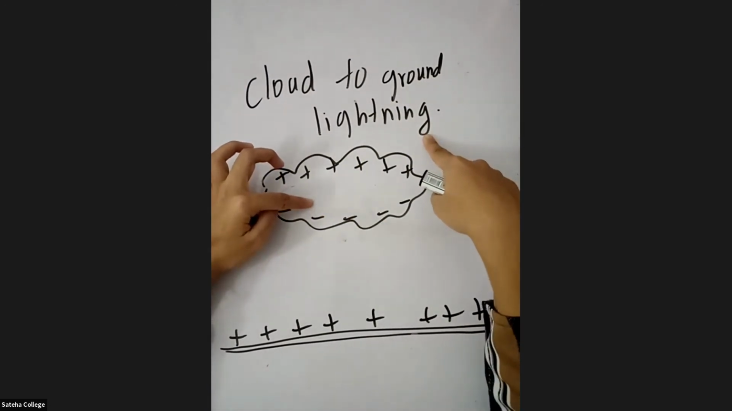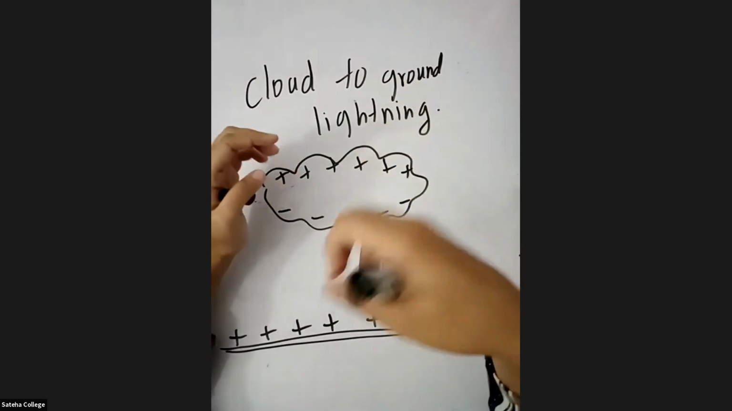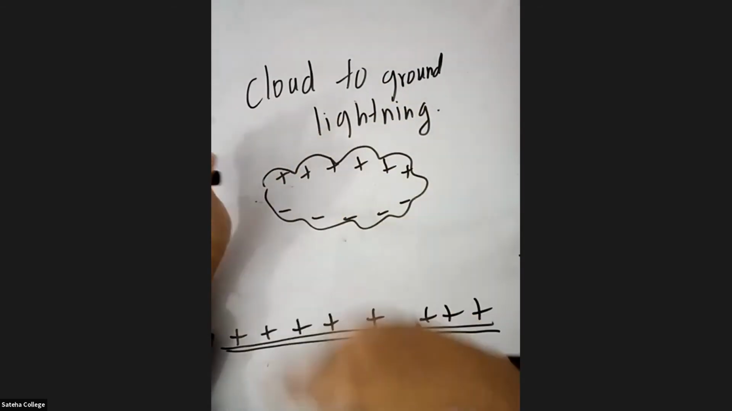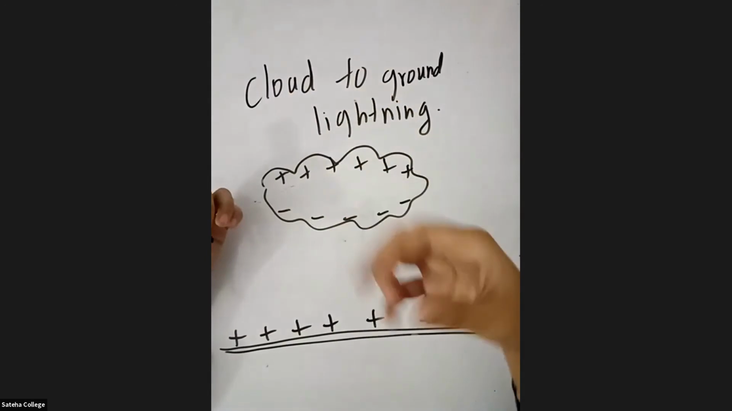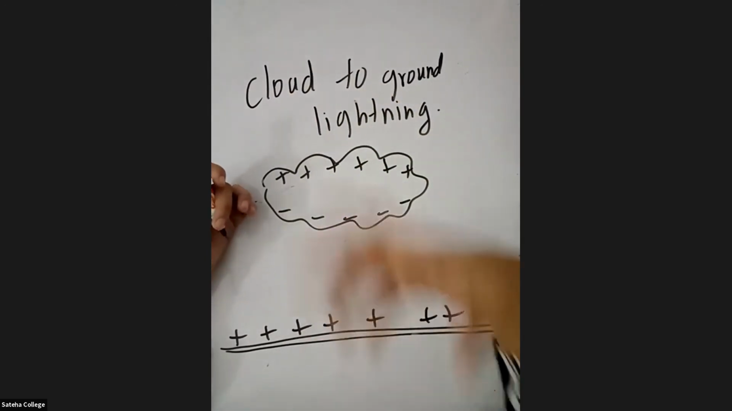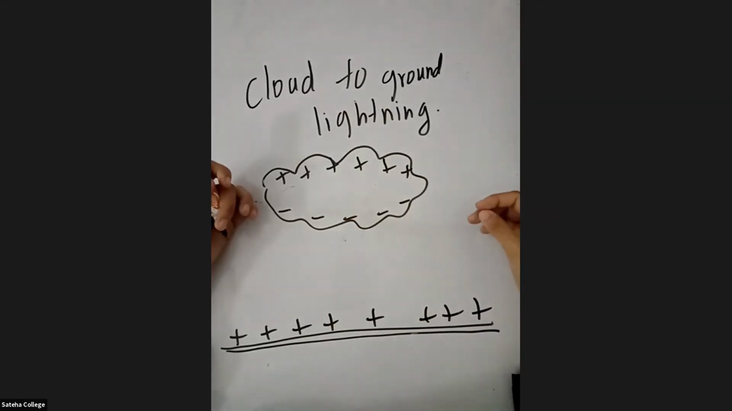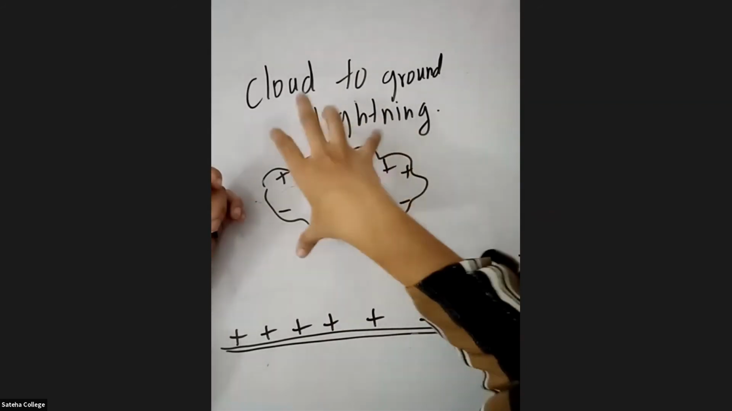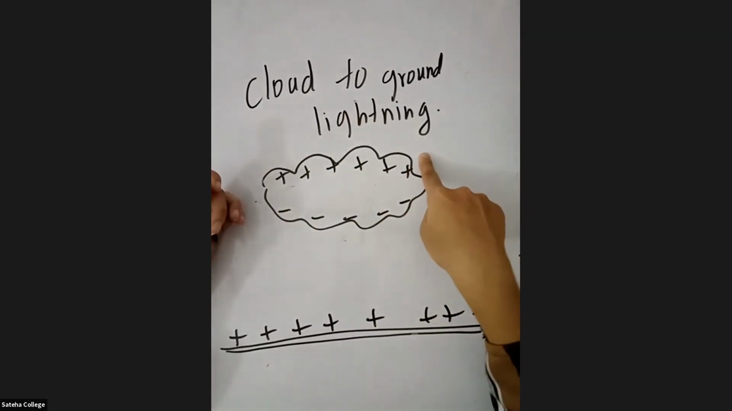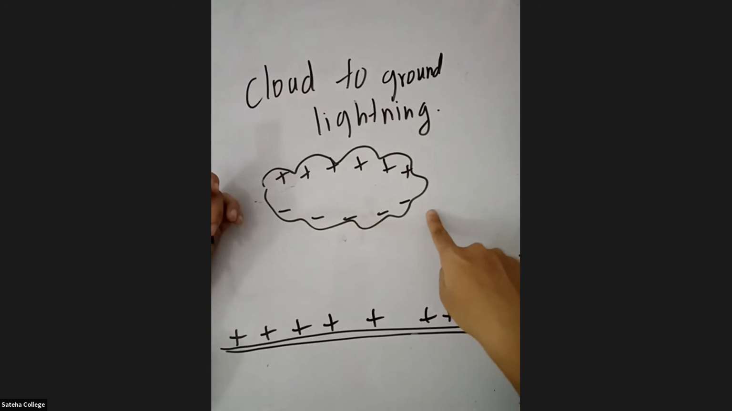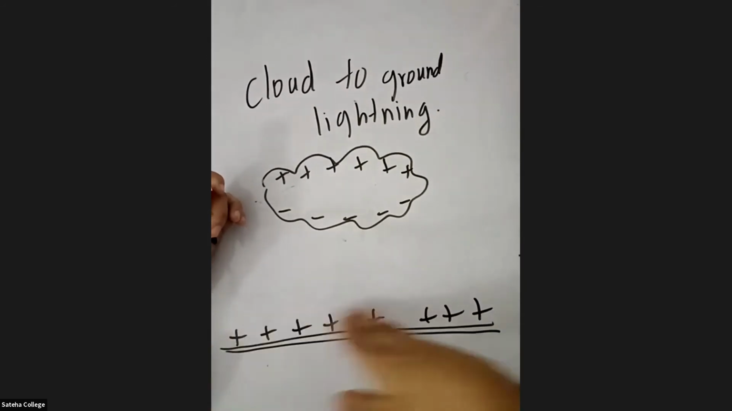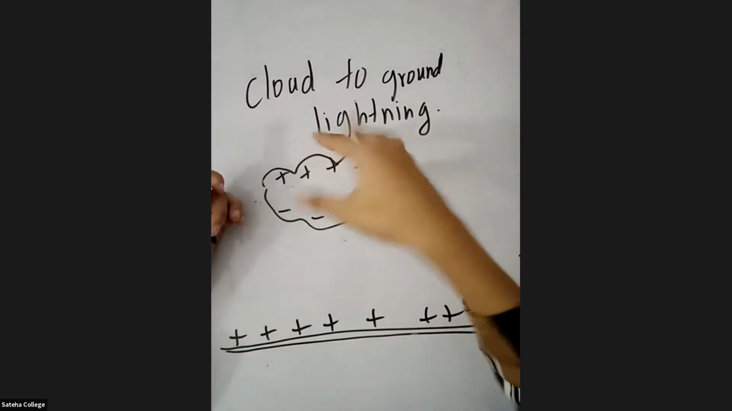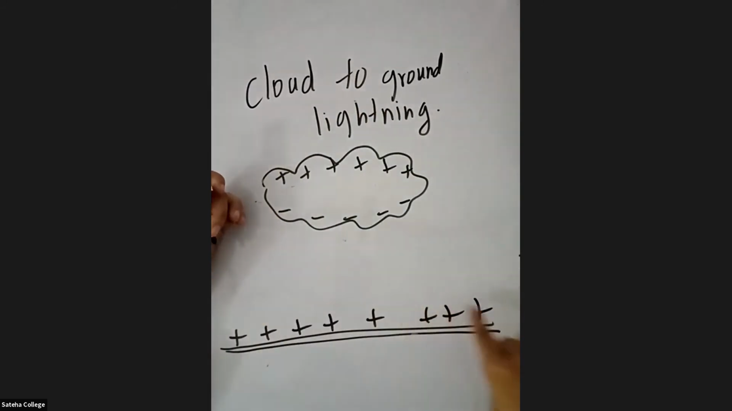Induce means causing, right? Now listen. What is happening? In the clouds, the positive charges are accumulated on top and the negative charges are accumulated on the bottom. Because of this, the positive charges will be induced. Induced means it will be formed. This cloud will cause the land to have positive charges. The positive charges will be induced on the land.